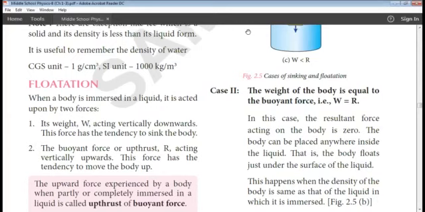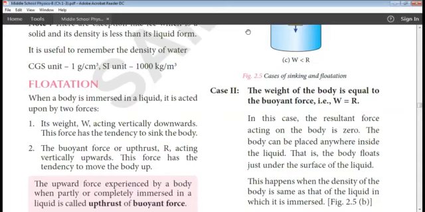Okay, so when a body is immersed in liquid, it is acted upon by two forces. First thing is weight, and second thing is upthrust or buoyant force. To understand this one, let's do an experiment so that you will come to know about the two forces which are acting on the body.